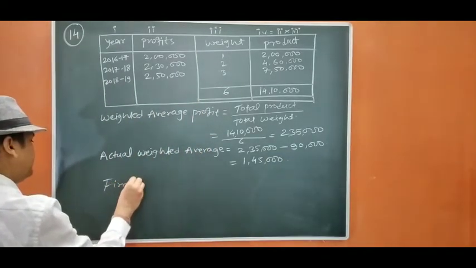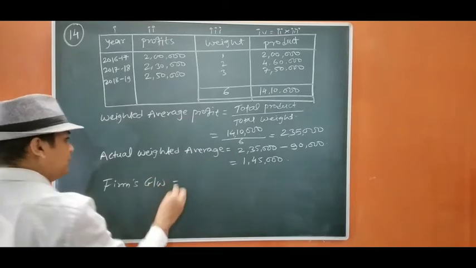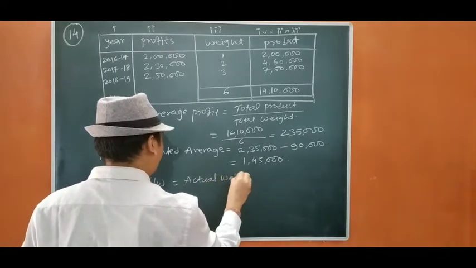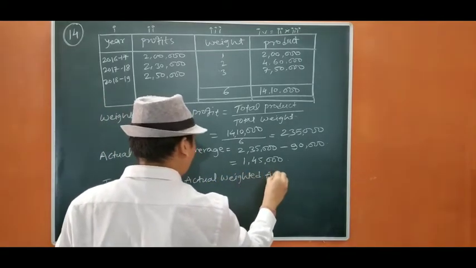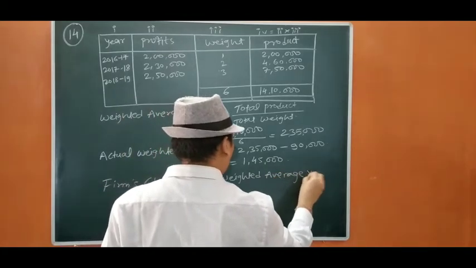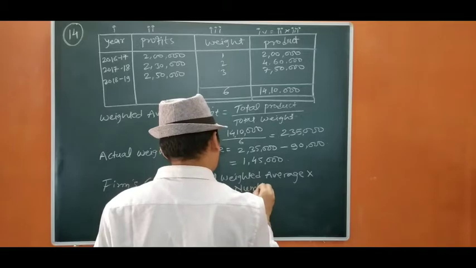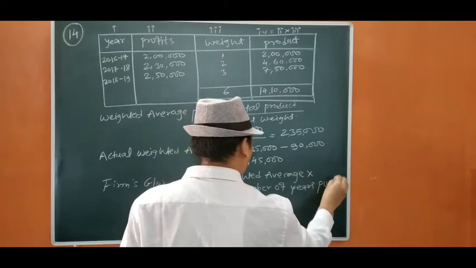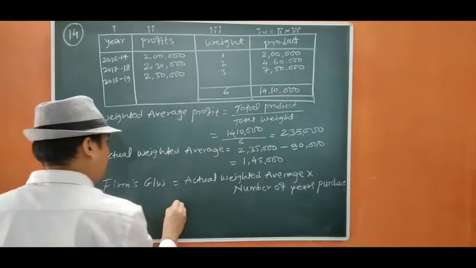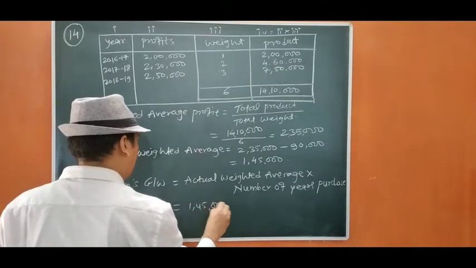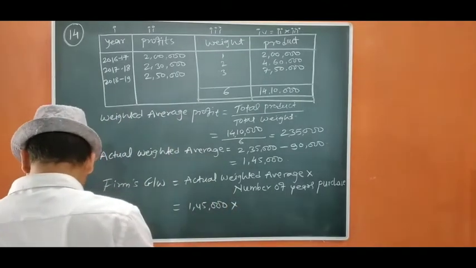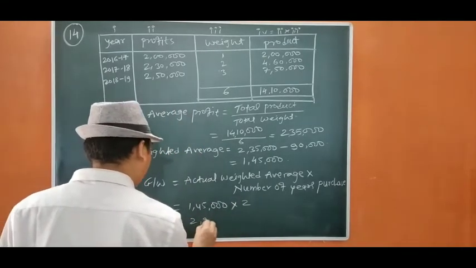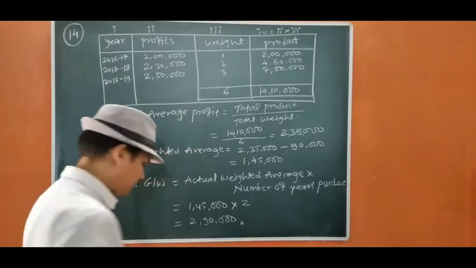Goodwill equals actual weighted average into number of years purchased. Okay. Now the number of years are given, I think 2 years. So it will be 2,90,000. Okay. Now we move to next question.